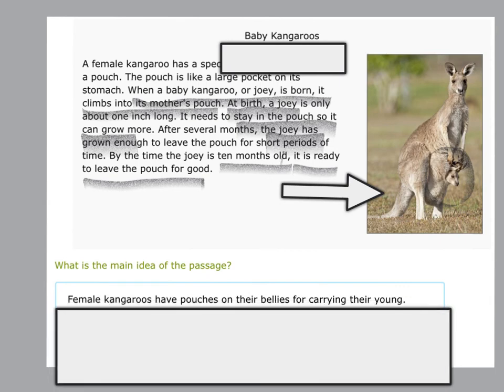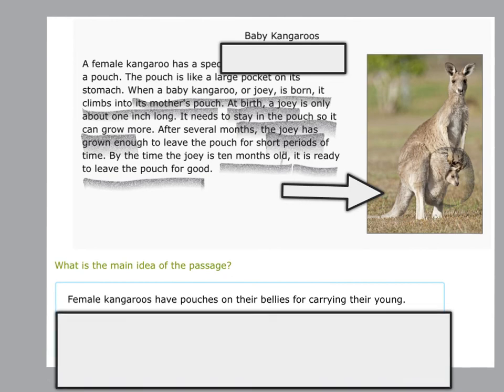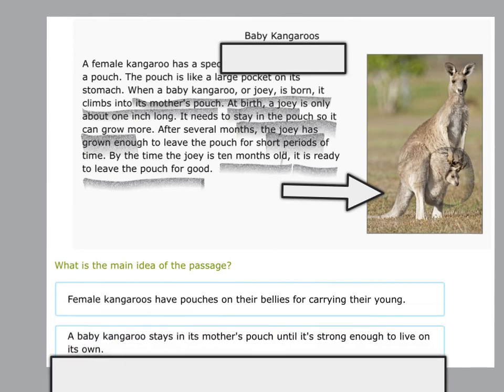Is it female kangaroos have pouches on their bellies for carrying their young? Or is it a baby kangaroo stays in its mother's pouch until it's strong enough to live on its own? As I think more about this passage, the majority of the paragraph is when the joey stays inside the mother's pouch. So I'm going to go with this first idea. The female kangaroos have pouches on their bellies for carrying their young. But I'm going to check the next one to see if the first choice is better than the second.